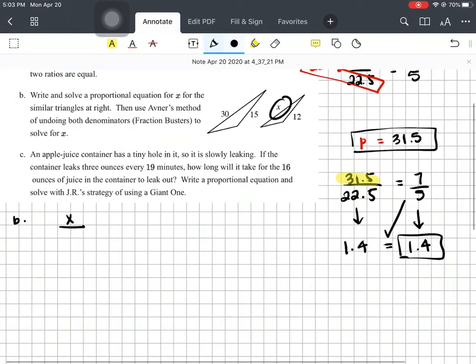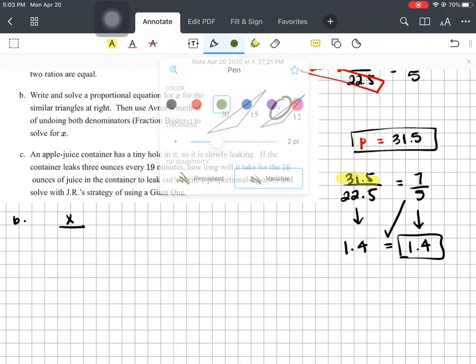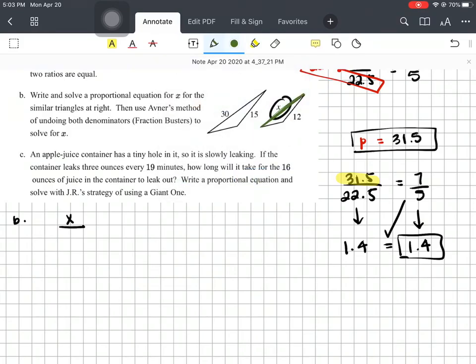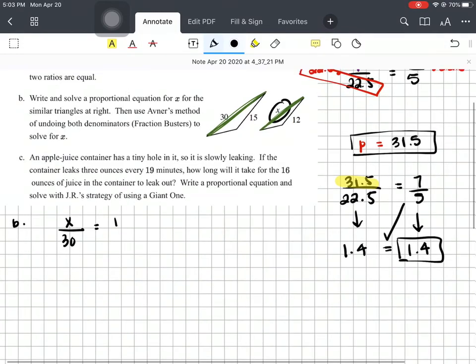X over, and you're looking at that matching side. So here is my longest side right here. It's got to match up with that longest side right there. X over 30 is equal to, now I started with the smaller triangle, which means I need to start with the smaller triangle again. 12 over 15, matching sides, okay?